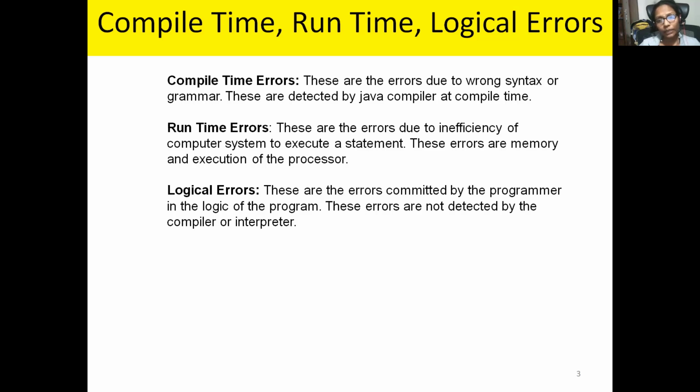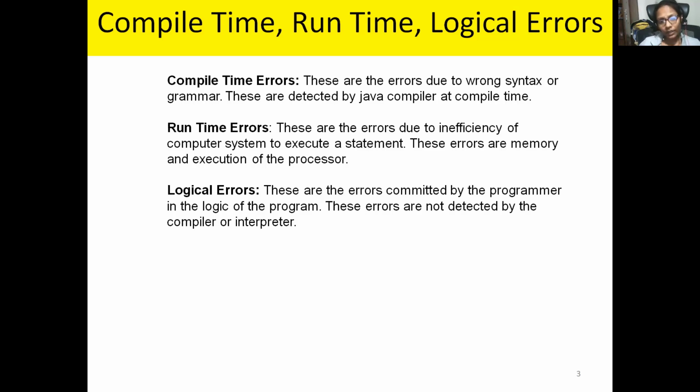At that time it cannot execute your program, because it cannot allocate the memory. So it realizes that and states that we got an error like memory insufficiency. Those errors come under runtime errors.